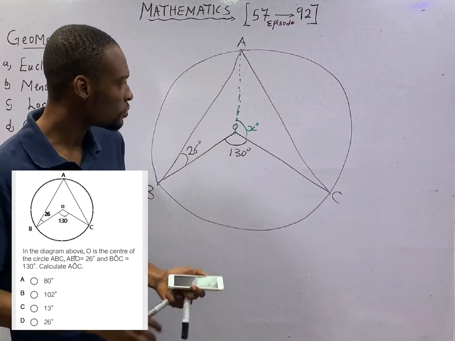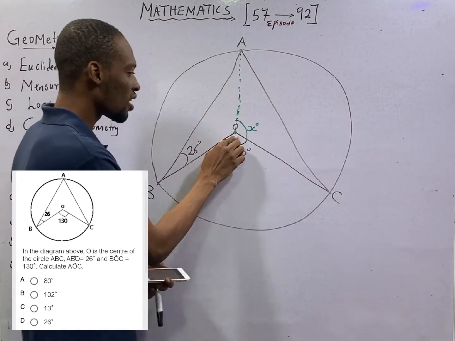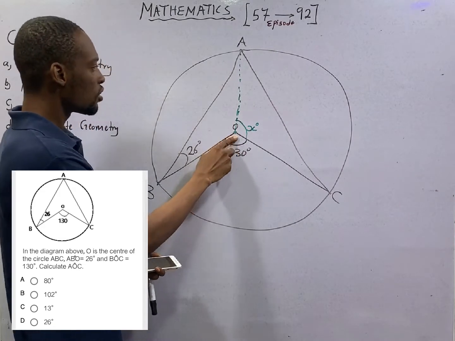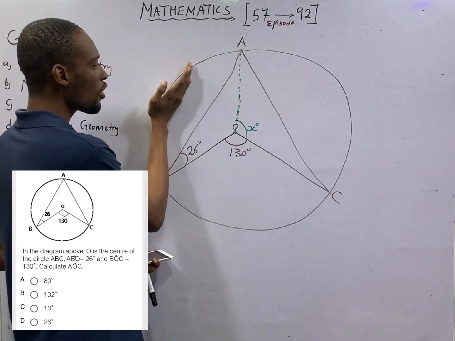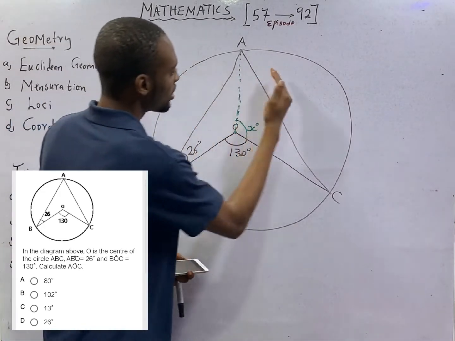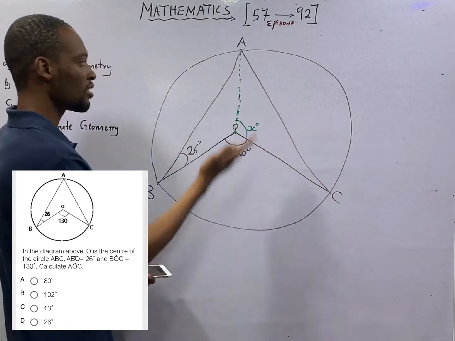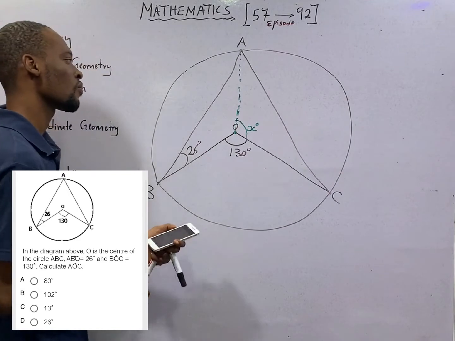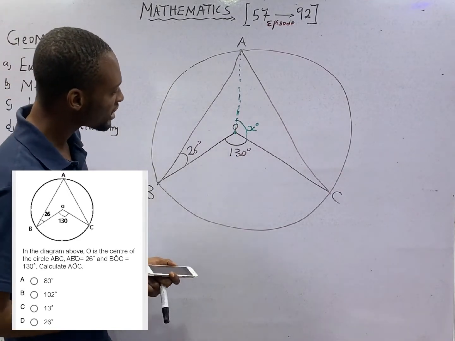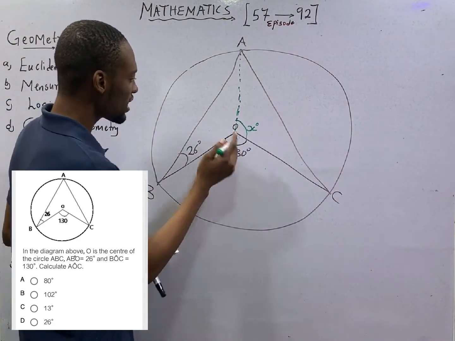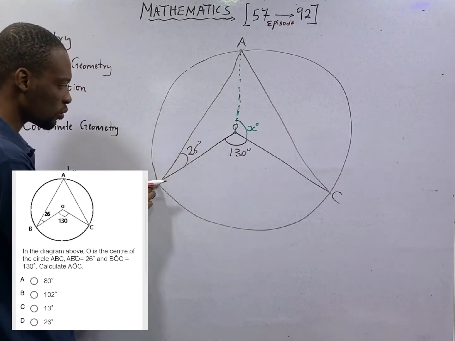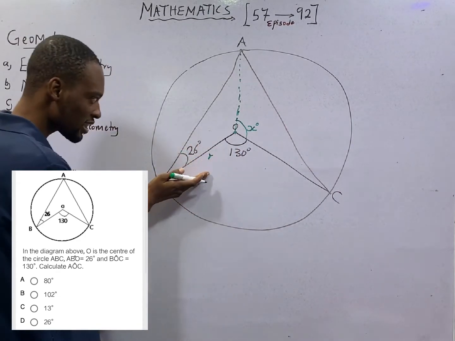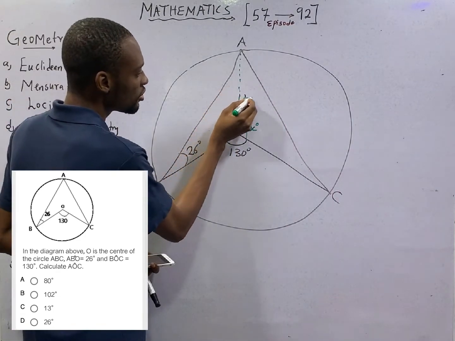Ladies and gentlemen, if this is the center of the circle, you agree with me that this is a chord. A line cutting two parts of the circle, but it did not get to the center. You will also agree with me that from the center of the circle to touch the circle, here is radius. Here is radius.